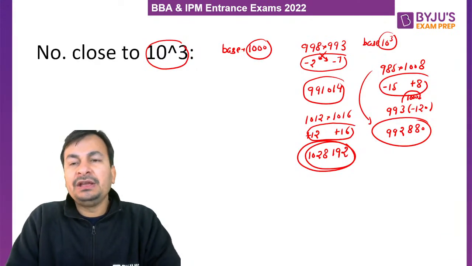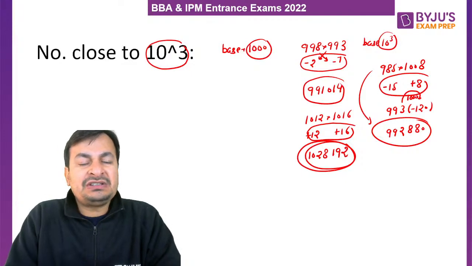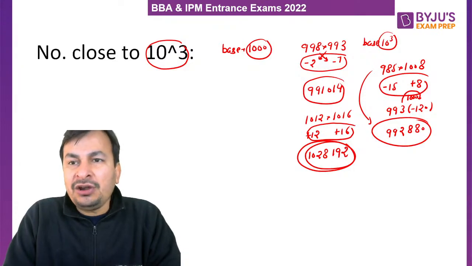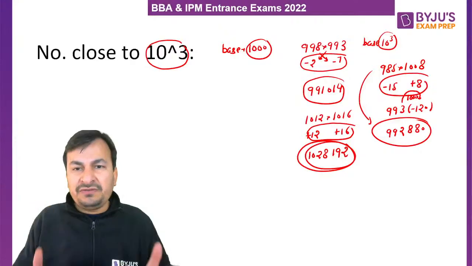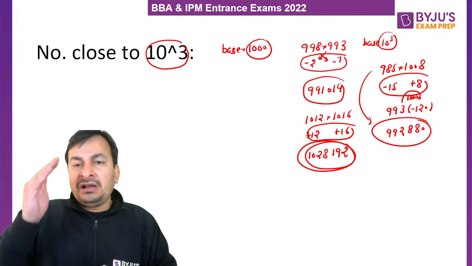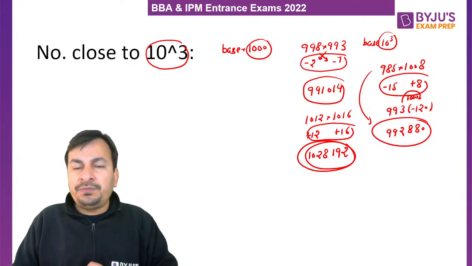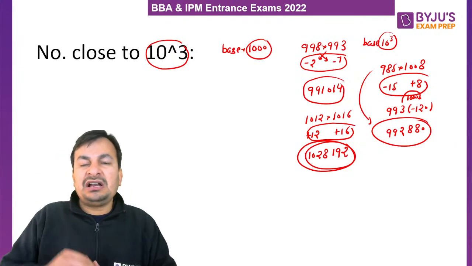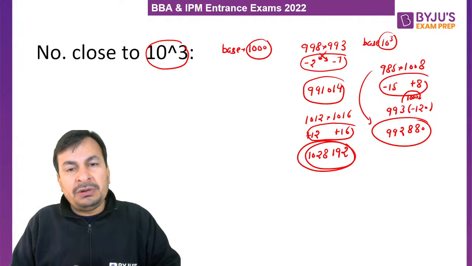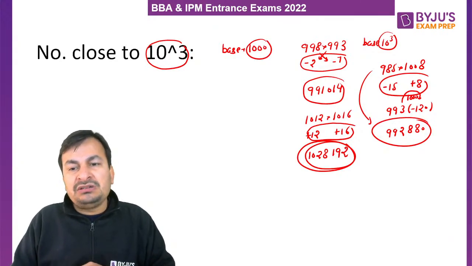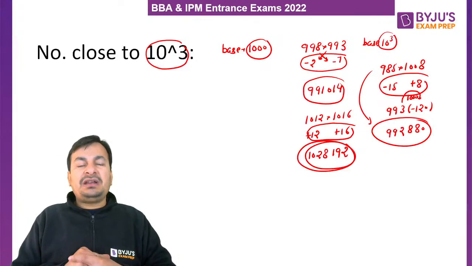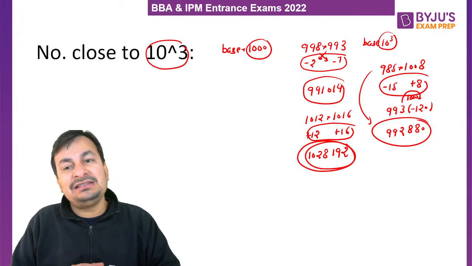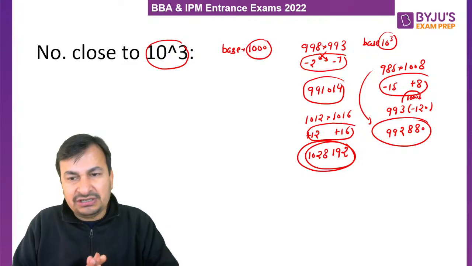So that's all for today. In today's session, I have discussed with you how we multiply two numbers which are close to 10 raised to the power n or its multiple just by observation, my dear student. Okay, if the method is clear to you, you just have to practice these techniques on your own, and trust me, if you practice this very well and use this method, then for the multiplication of any two numbers which are comparatively close to 10 raised to the power n or its multiple, my lovely students, you can find the product of such numbers in less than 10 seconds. All right, so that's all for today.